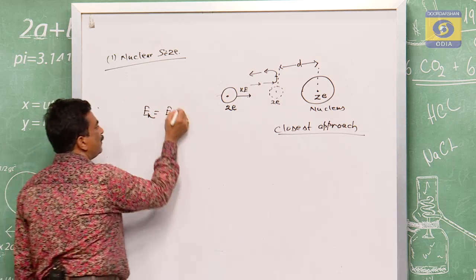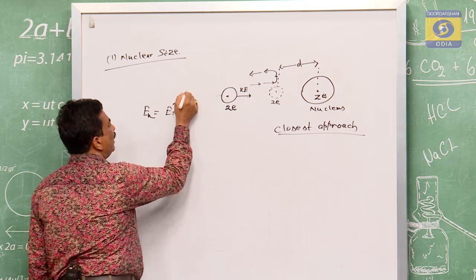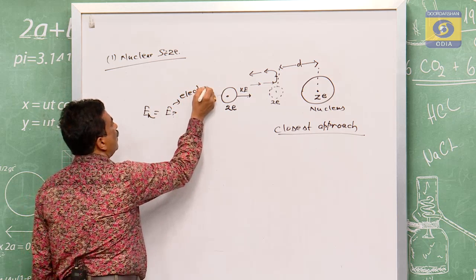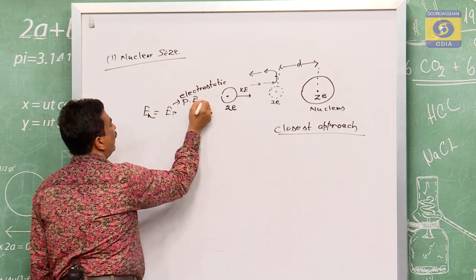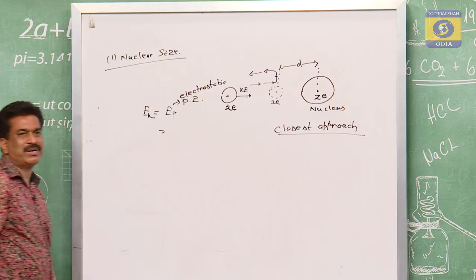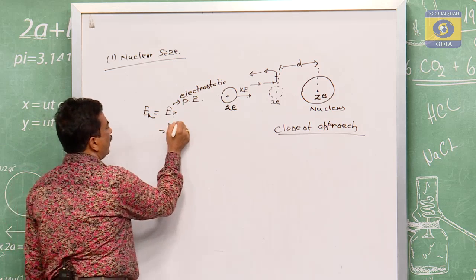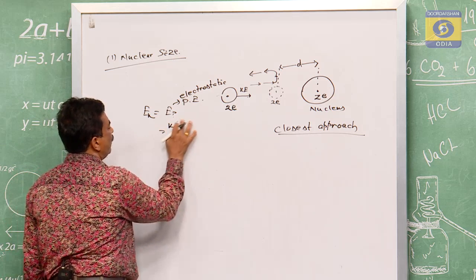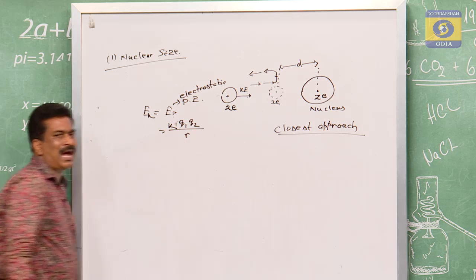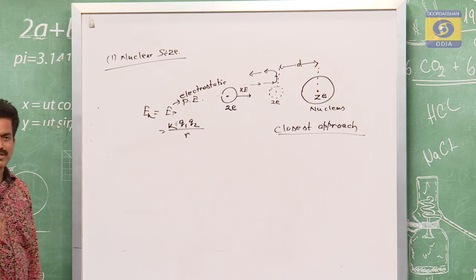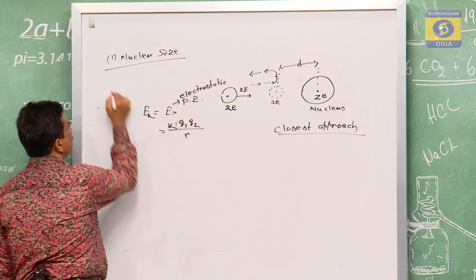So what type of potential energy? Electrostatic potential energy, and that electrostatic potential energy is how much? K Q1 Q2 by R.